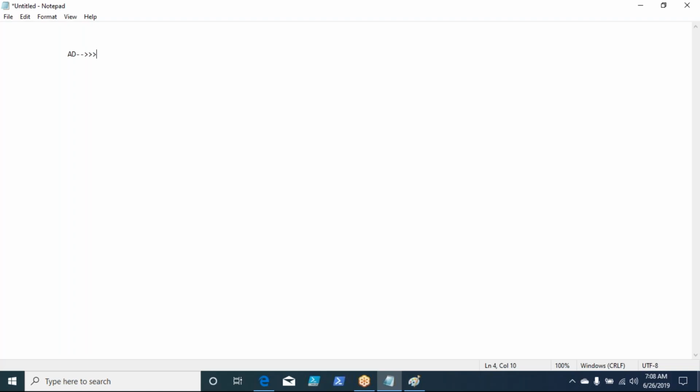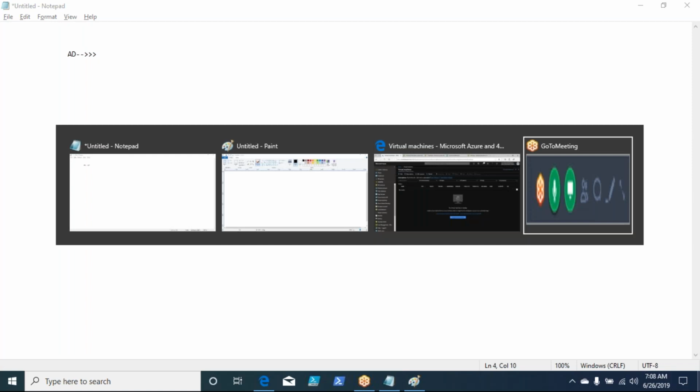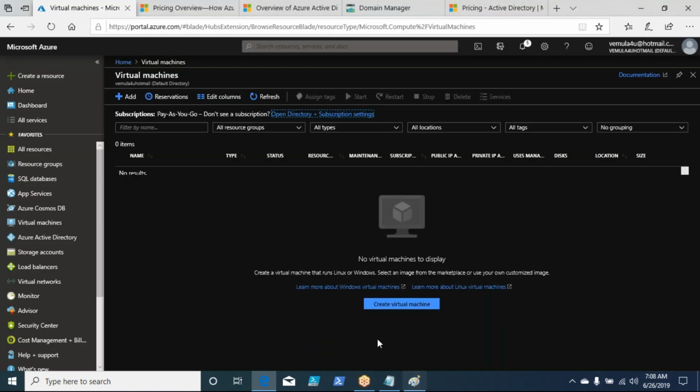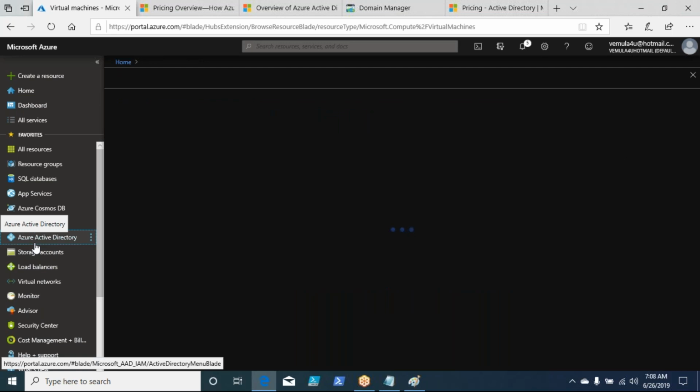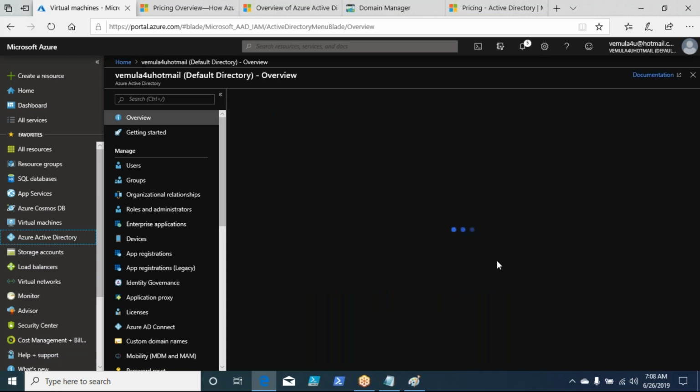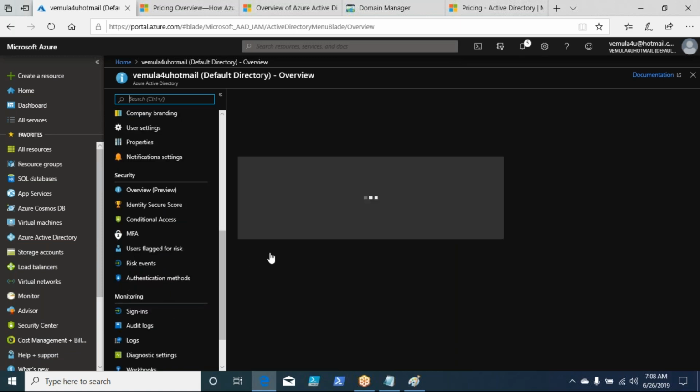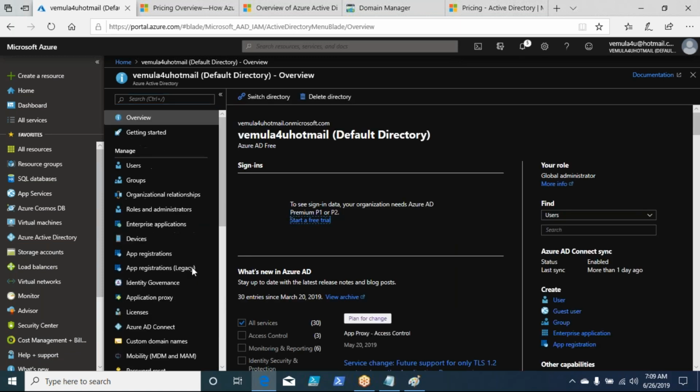To understand the identity and access management, okay, let us quickly go into the Azure portal itself and see how and where I can go and use my Active Directory services, right? You see in the favorites itself, you see something called Azure Active Directory, right? Azure Active Directory. Now, what will this allow you? This is a blade where you can go and manage your entire Active Directory stuff, right?